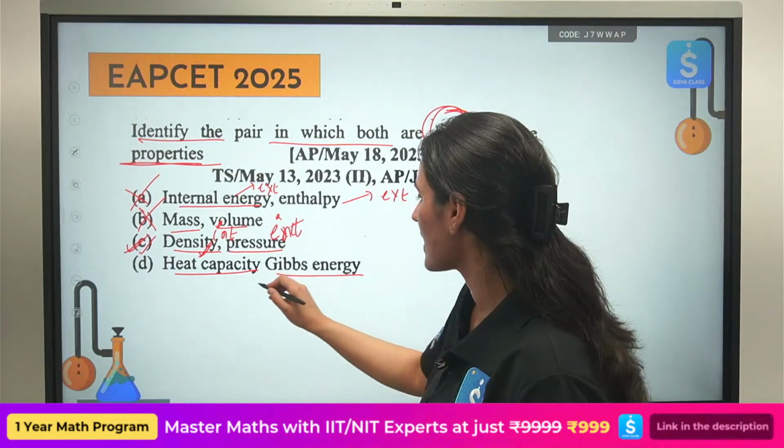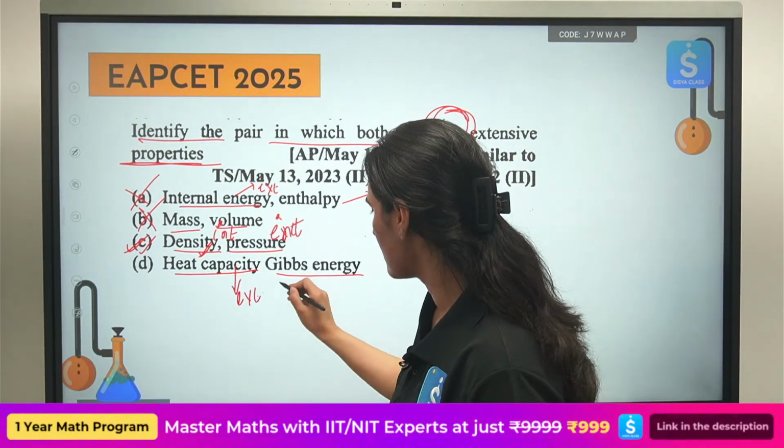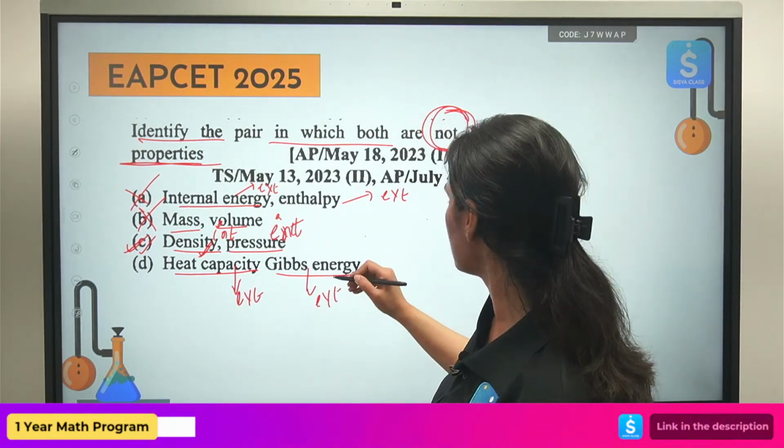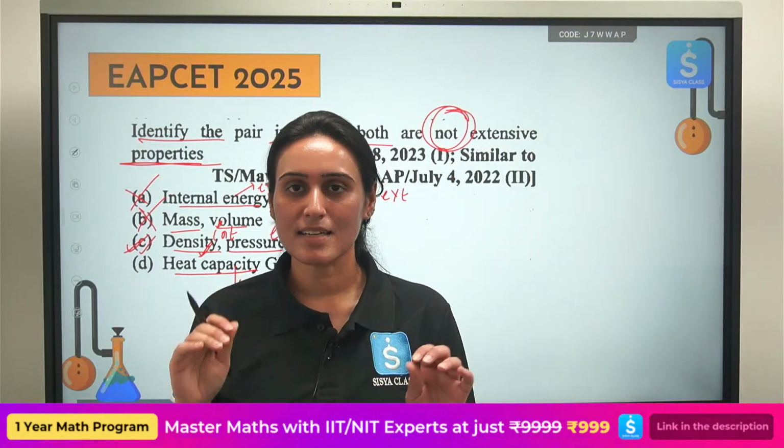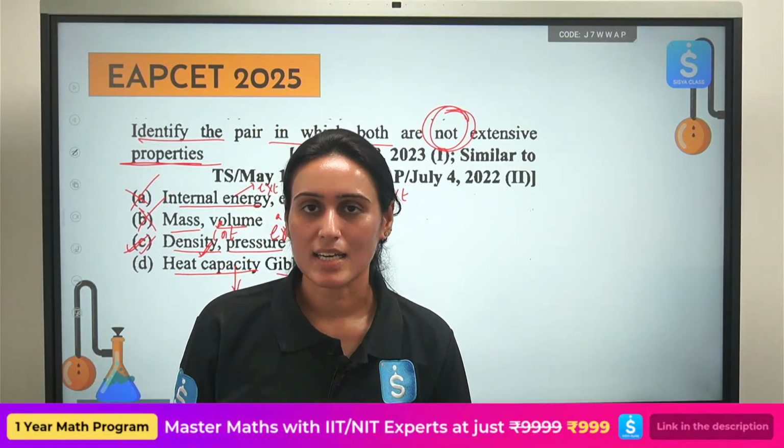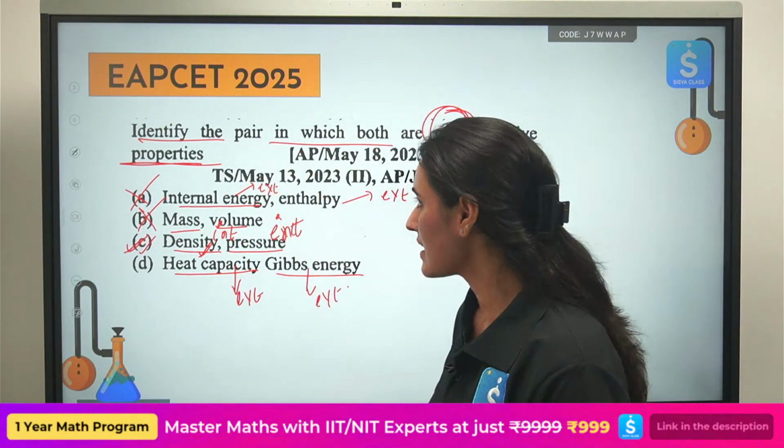Heat capacity, Gibbs free energy, both of them are extensive. So correct answer will be option C. Density, pressure, both of them are intensive. Correct answer is option C. Okay. See the next question.